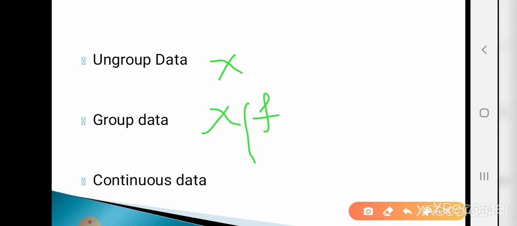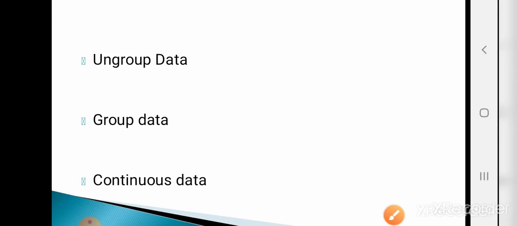And continuous data means if we are given the classes along with their frequency, that means a continuous frequency distribution, it is called continuous data. So, only the values of x, then ungrouped data. x values along with their frequency, then group data. And last, classes along with their frequency, then continuous data.